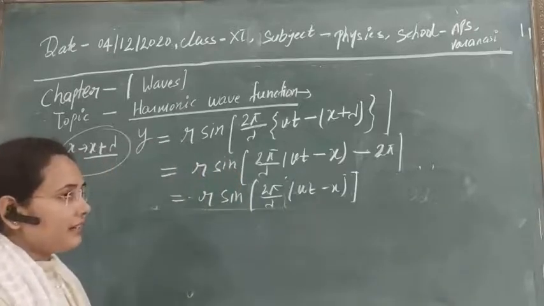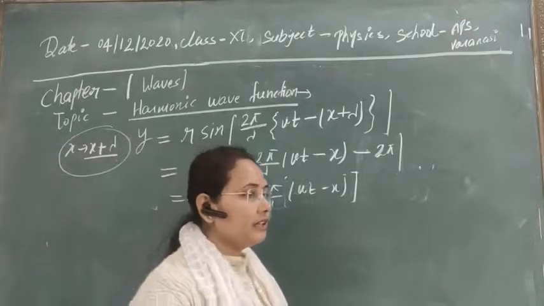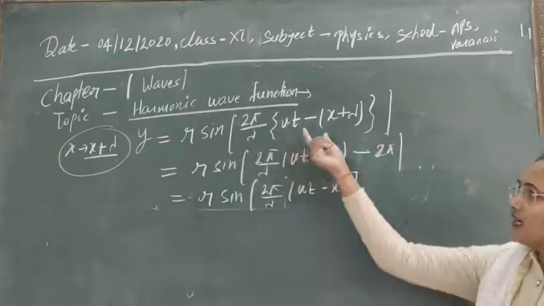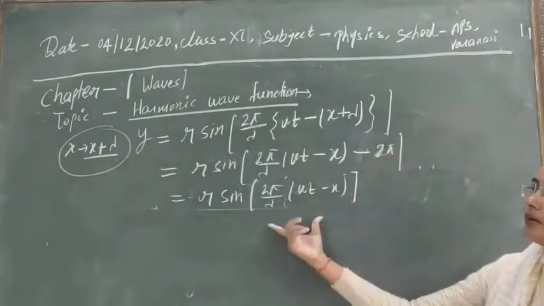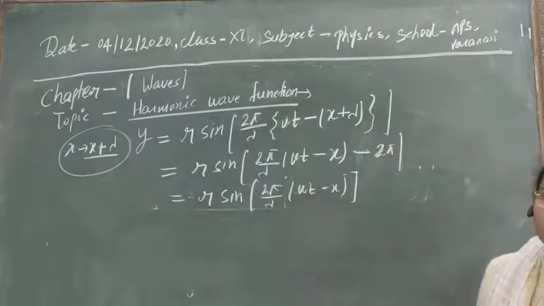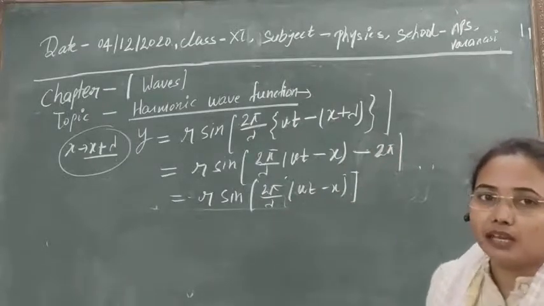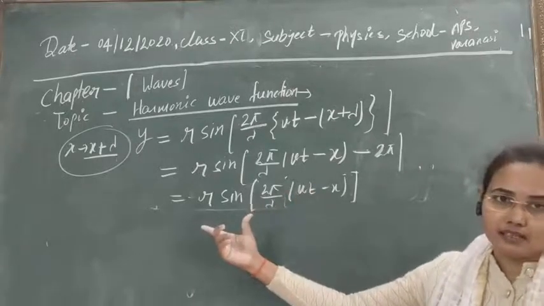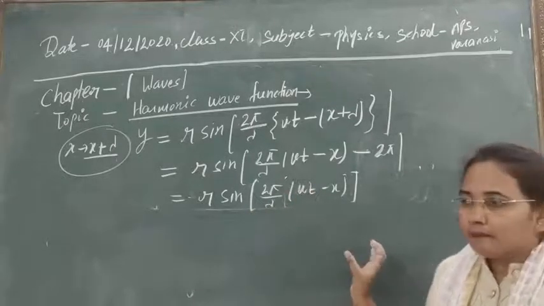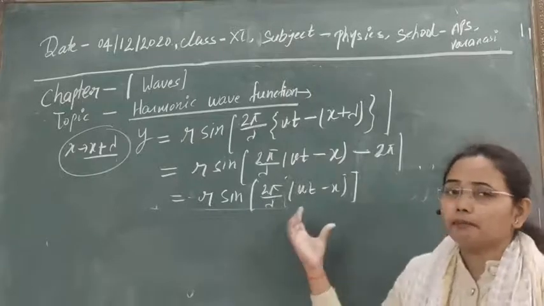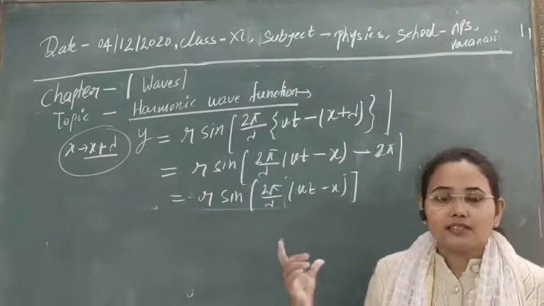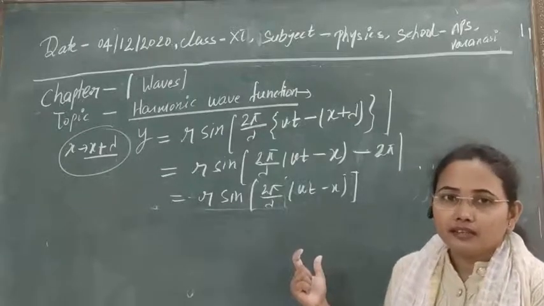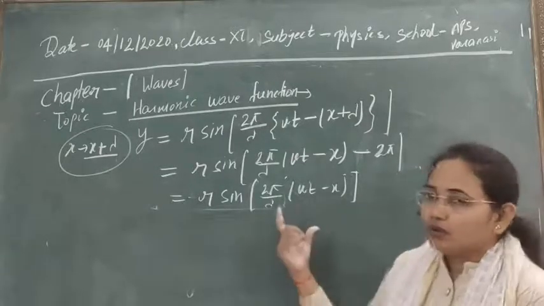So it means that if we add a multiple of lambda to x, then there will be no change in the harmonic wave function that we are using to represent harmonic wave motion. It means that it is periodic in distance. Clear? It means its path will repeat itself after a certain interval of distance.